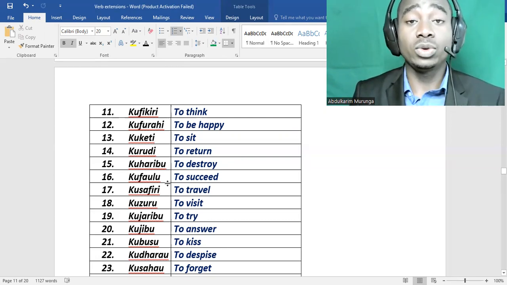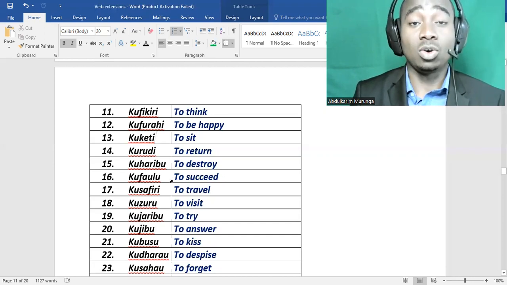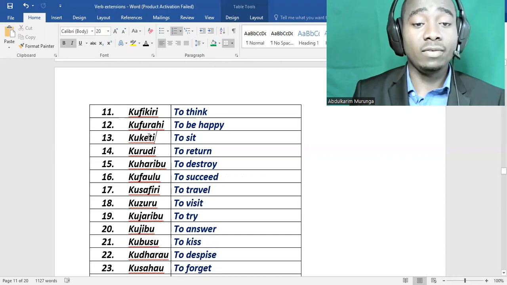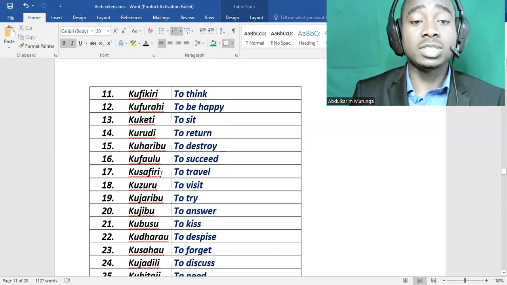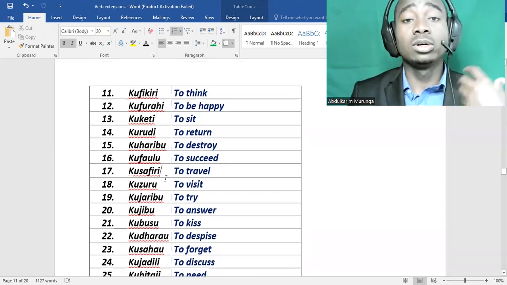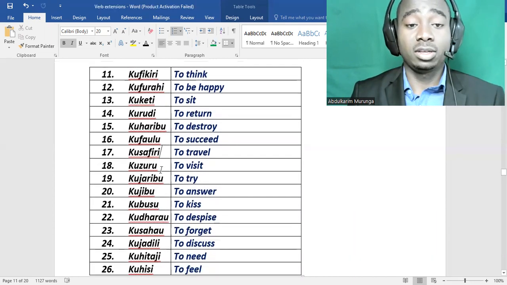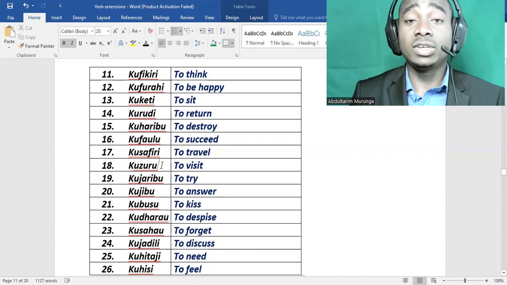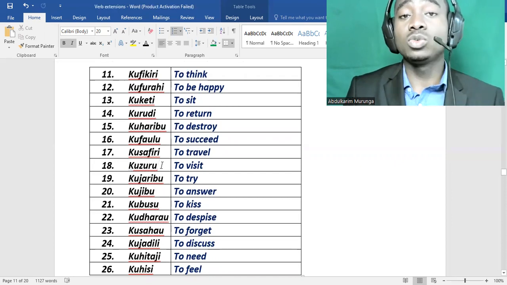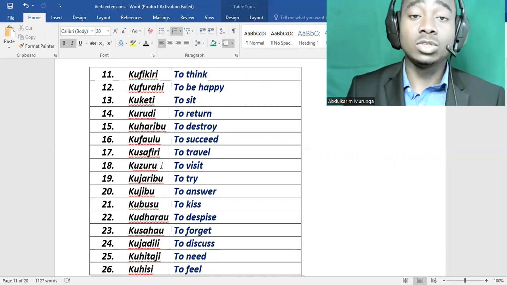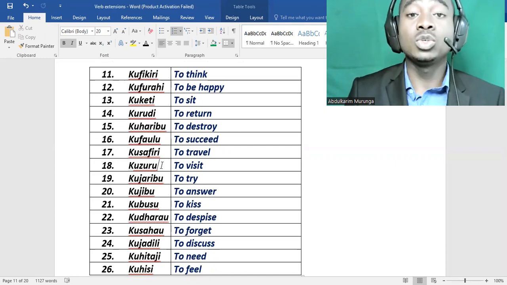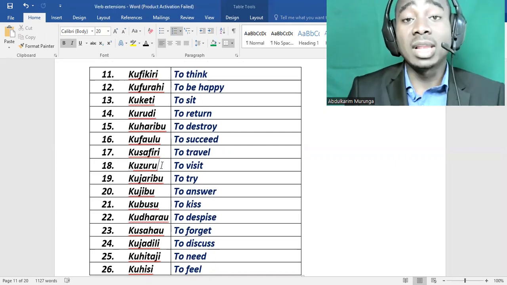Kufaulu is to succeed. We have another one. Kusafiri is to travel. Kuzuru, to visit. And kuzuru, we have its counterpart Bantu origin verb, which is kutembelea.